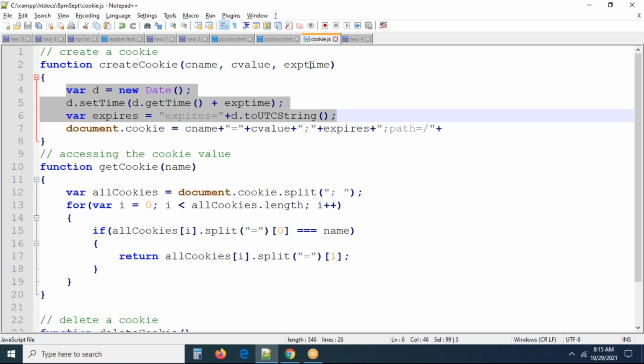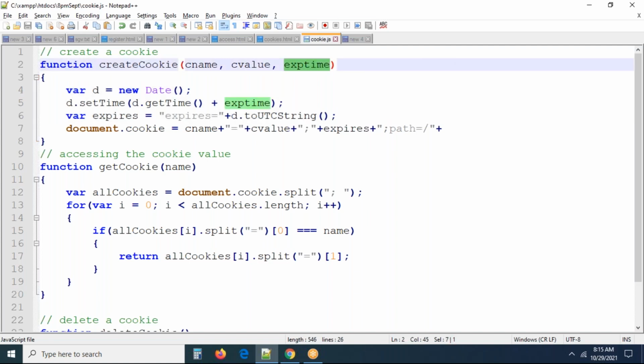Expiry time: how will the people enter the expiry time? For example, if the user simply enters 1 hour, 10 days, like this, then I believe it won't work. Let me do one thing here. I think it's better to do a small calculation. Let me ask the user to enter it like this.